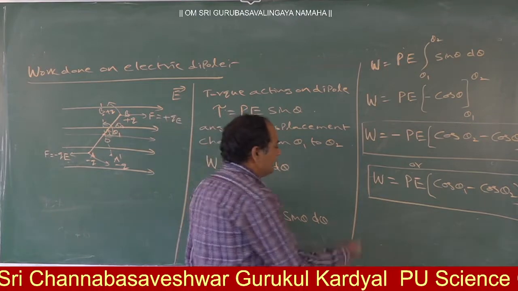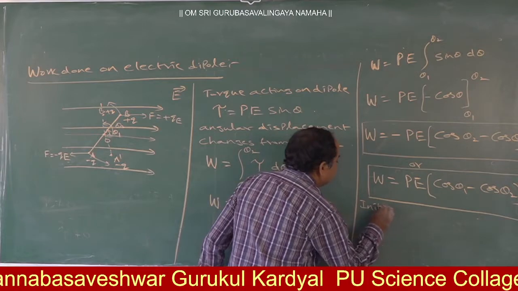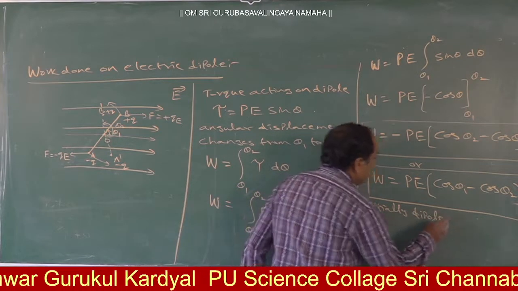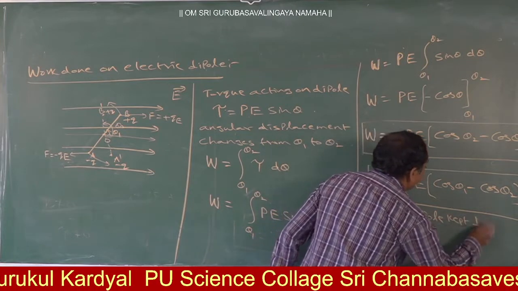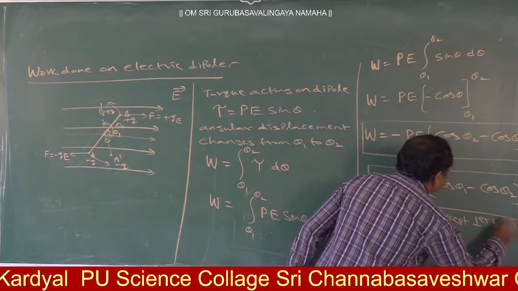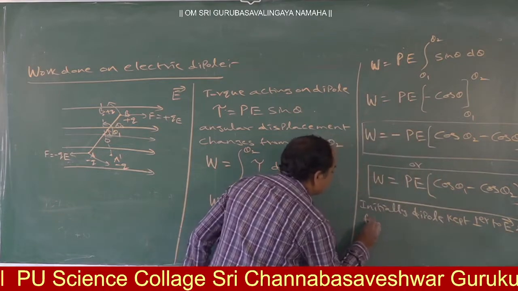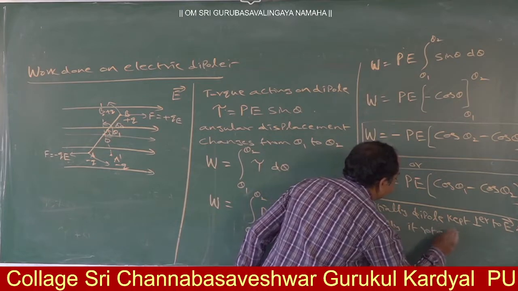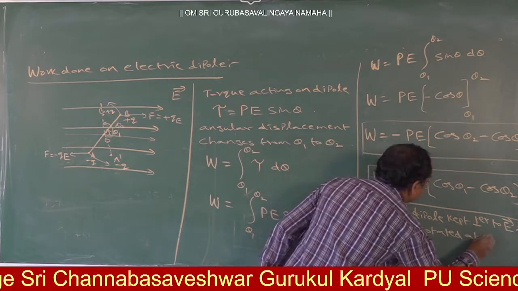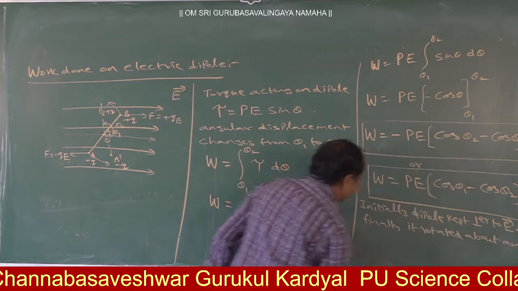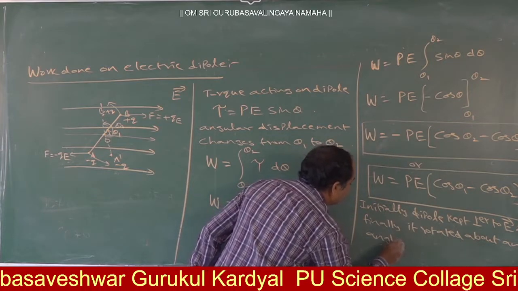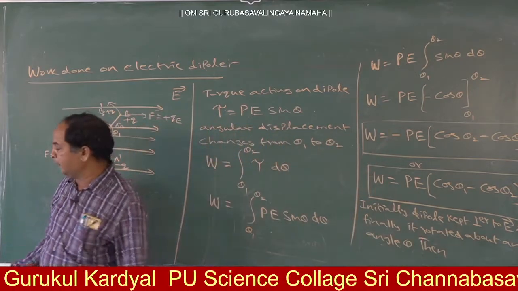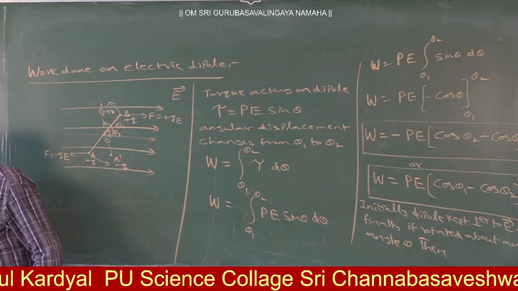Here, suppose initially the dipole is kept perpendicular to the electric field, and finally it rotated through an angle theta. Then see carefully the statement. Initially the dipole is kept what?